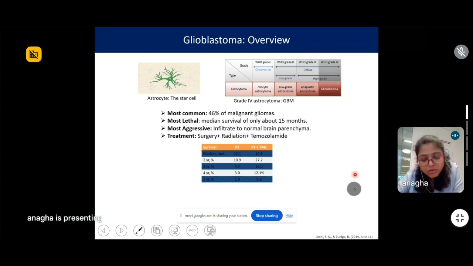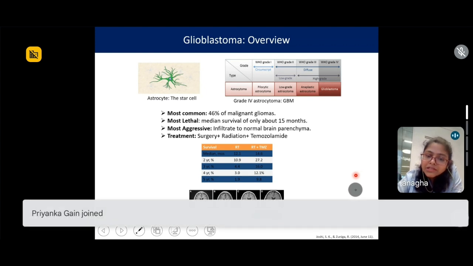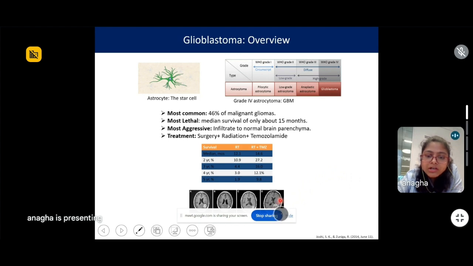So it's really bad. The condition of the patients having glioblastomas is really bad, and the poor prognosis of this tumor is due to the high propensity of the tumor to recur in almost 100% of the cases, and in almost 90% of the cases, this tumor recurs at its original tumor location, its primary tumor location.